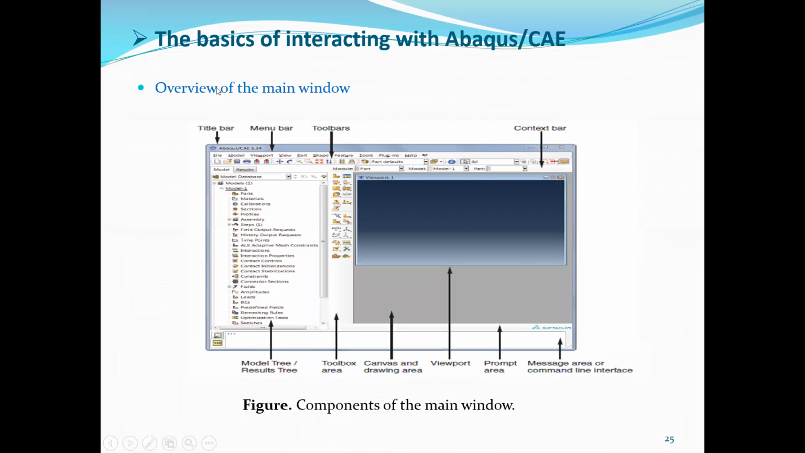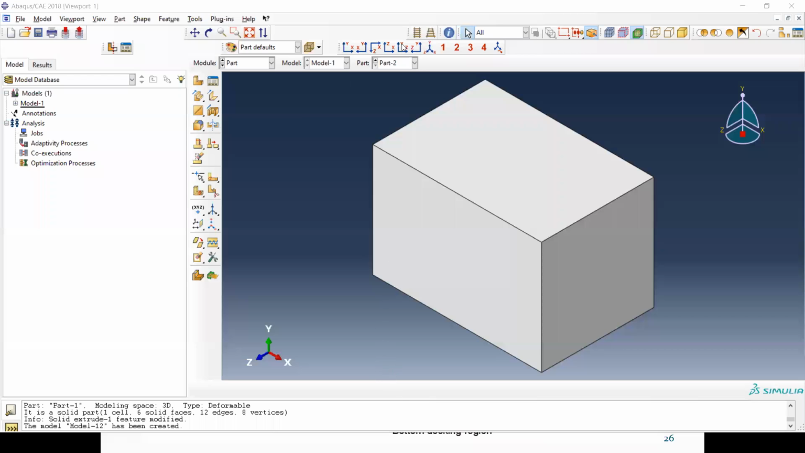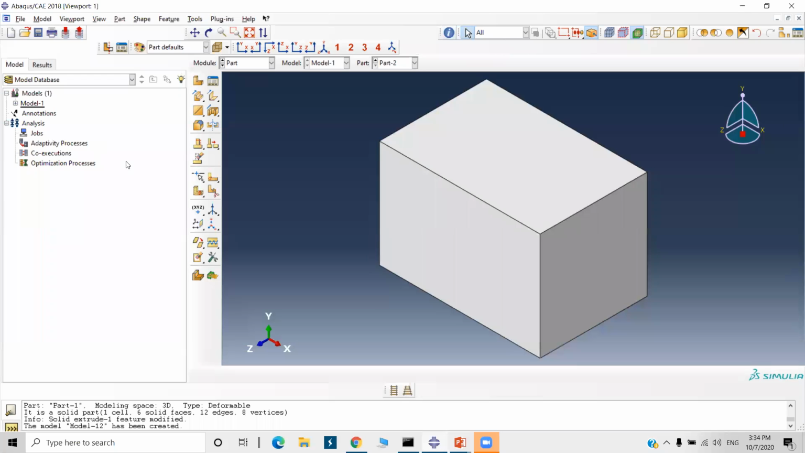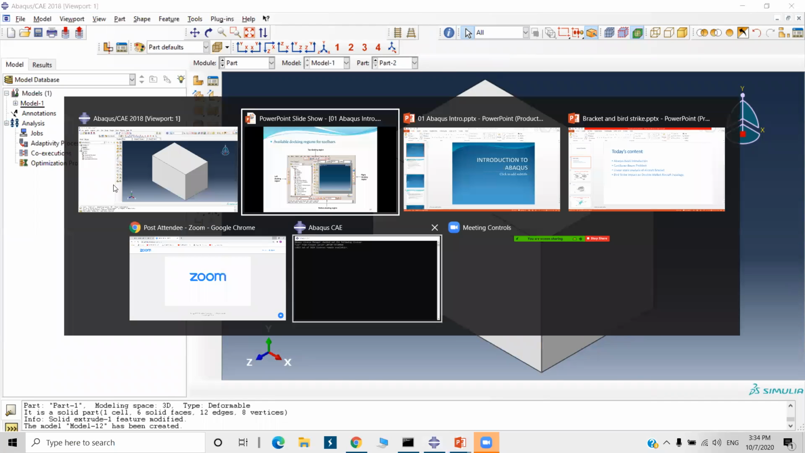Okay, so these are the available docking regions for the toolbar. We can use these regions for the toolbars, whichever is convenient for us. You can directly drag any toolbar and put it here. So four dockable regions are available.